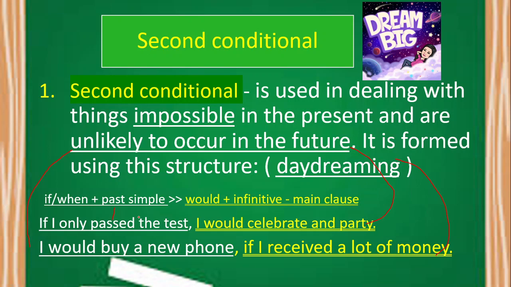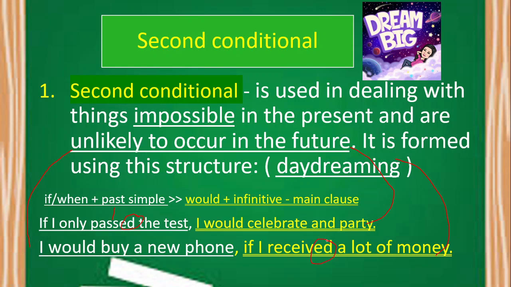It's because it ends with D or ED. Any verb ending with D or ED is considered to be in past tense. And in the second example, in our if clause, the verb is received. So we can say that received is also in past tense because it ends with D and ED.